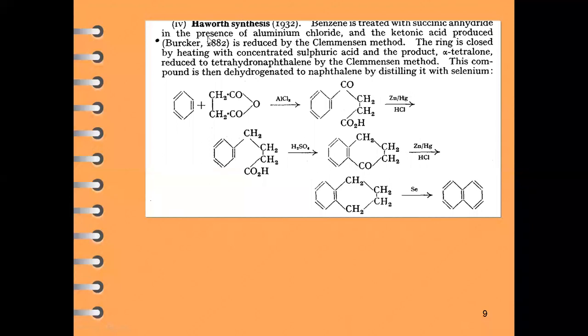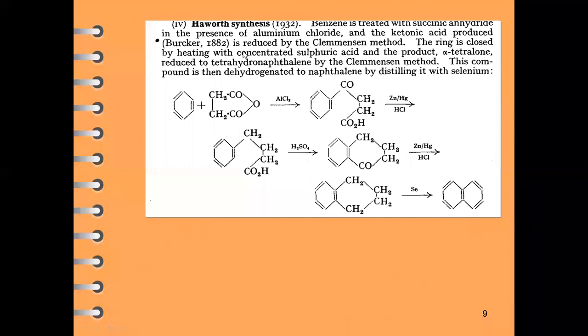This particular synthesis of naphthalene from the benzene molecule is known as Haworth synthesis. And how does it proceed? Benzene will react with succinic anhydride in the presence of aluminum chloride. Now, a ketonic product is produced. That was given by Burckhardt in 1882. The ketonic product is reduced by the Clemmensen reduction method. Now, what is the Clemmensen reduction method?